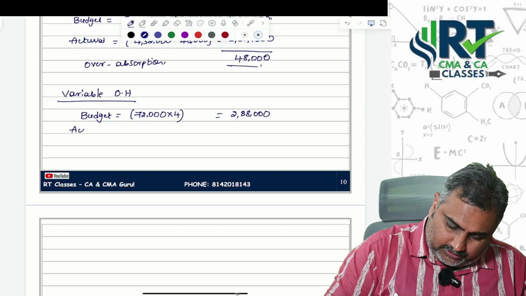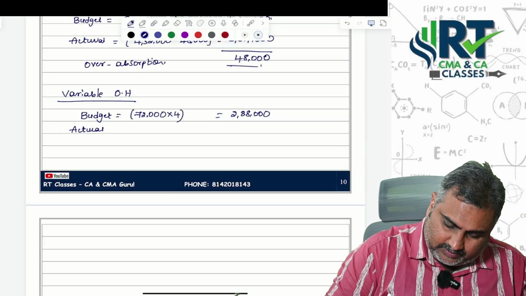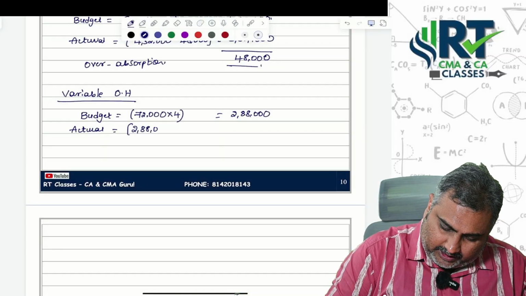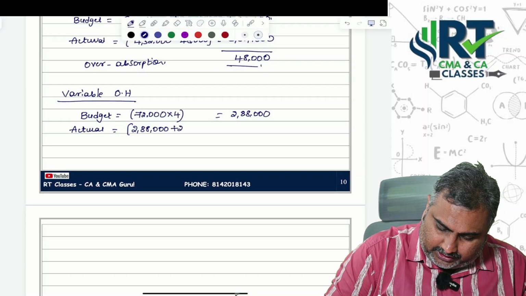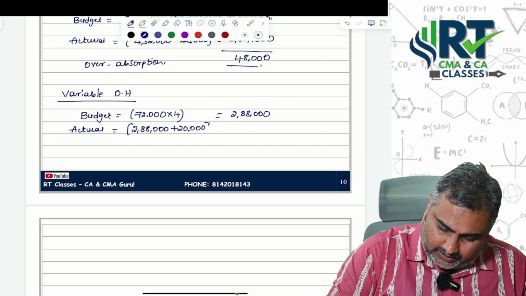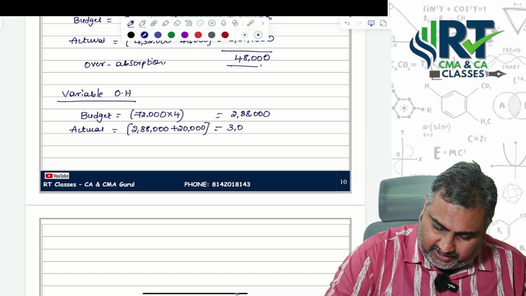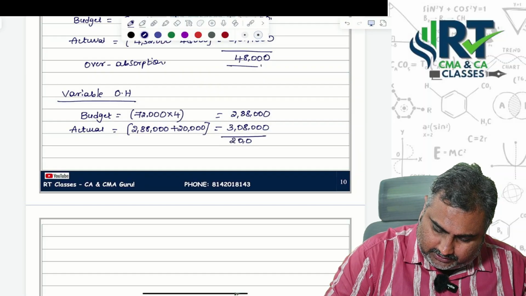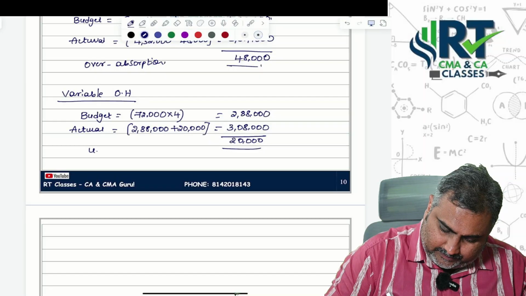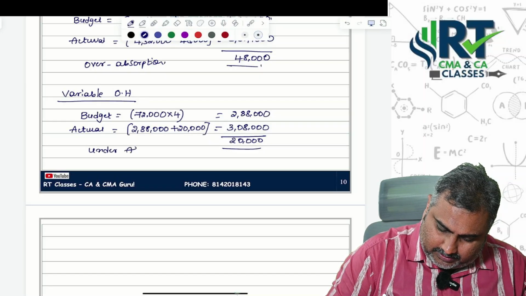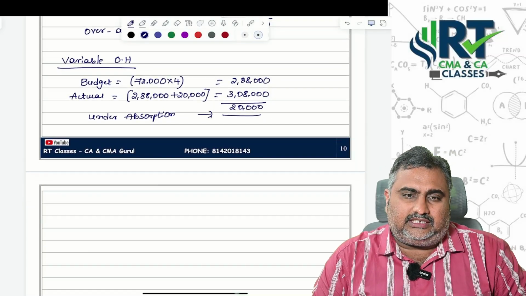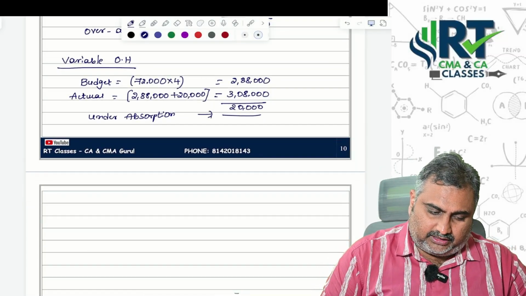So now actual, what they said, when compared to budget, actuals are 20,000 more. That's the reason we are getting 3,08,000. Difference is 20,000. This is what we can call as under absorption. When compared to actual, budget is less. That's the reason we are getting under absorption itself.